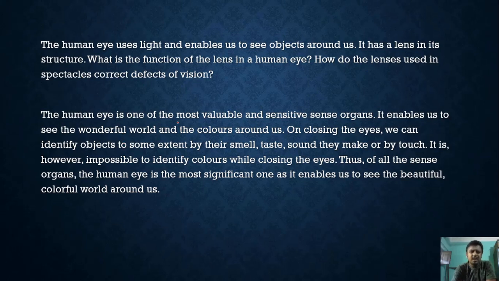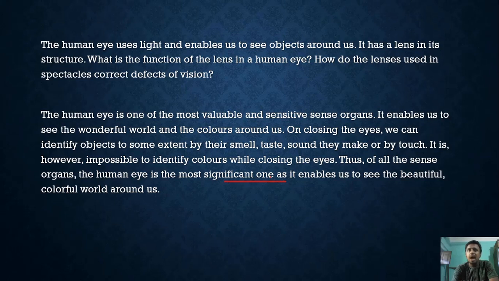The human eye is one of the most valuable and sensitive sense organs. It enables us to see the wonderful world and the colors around us. On closing the eyes, we can identify objects by smell, taste, and sound, but when we close our eyes, we cannot see the beautiful colors in nature. Thus, of all the sense organs, the human eye is the most significant one.